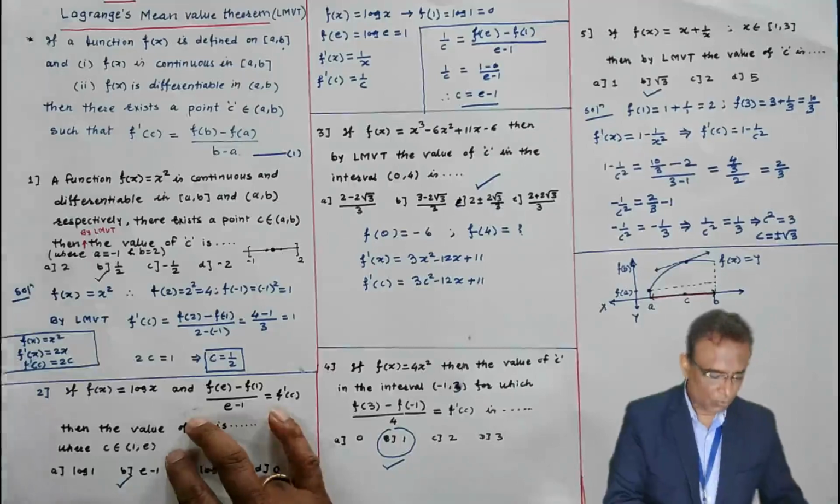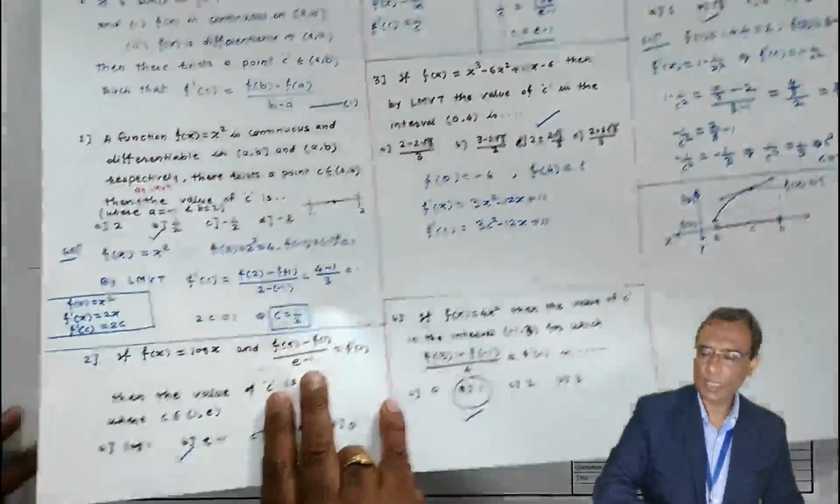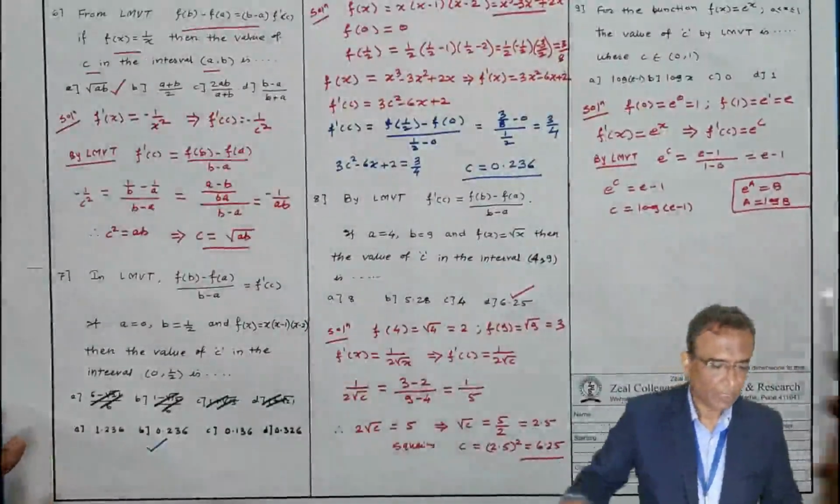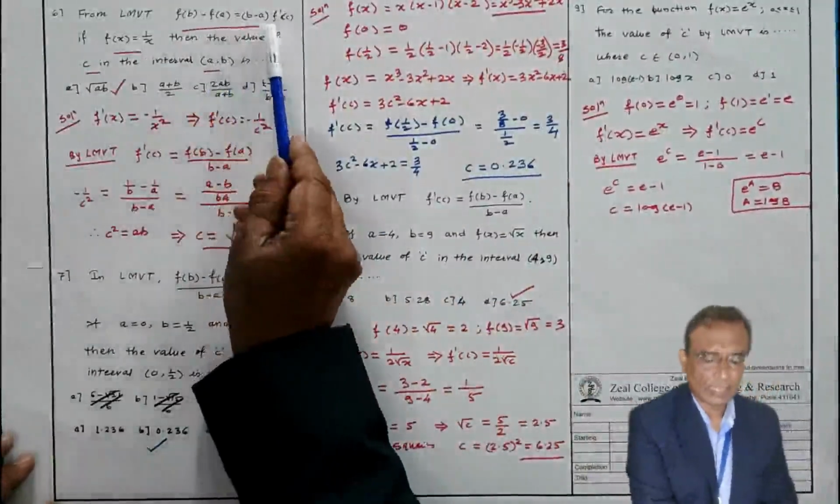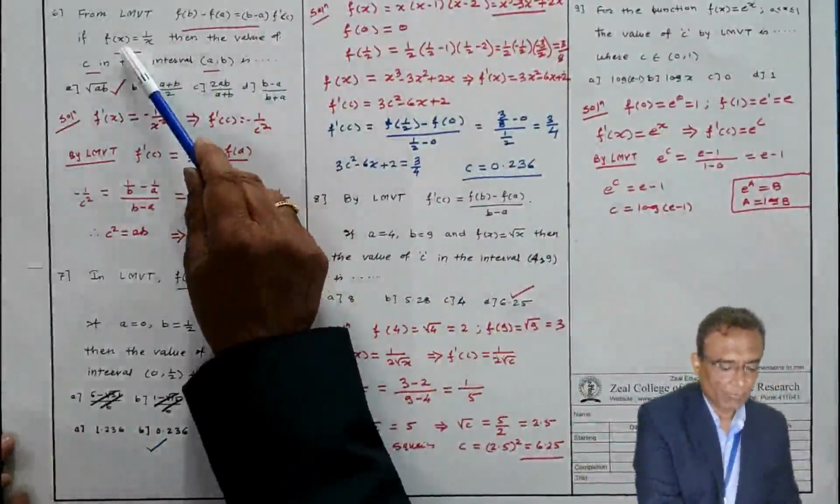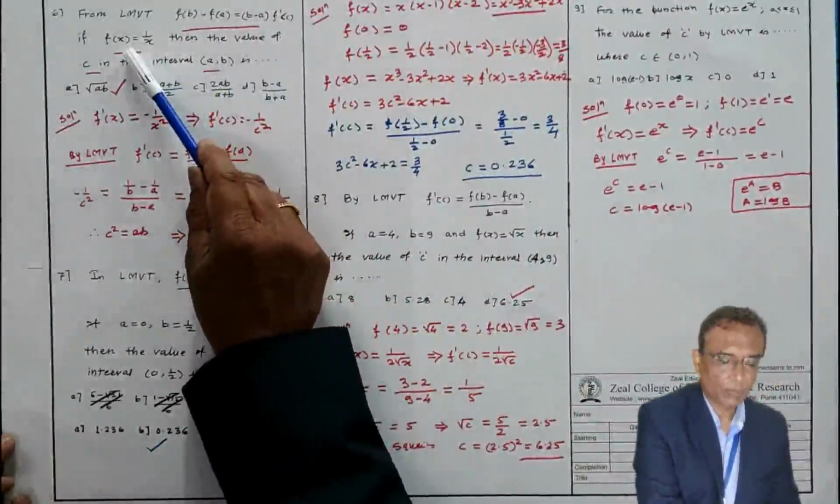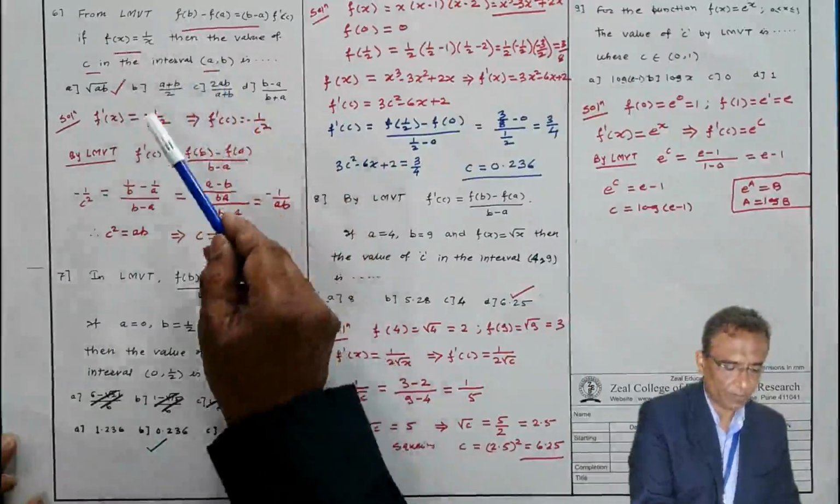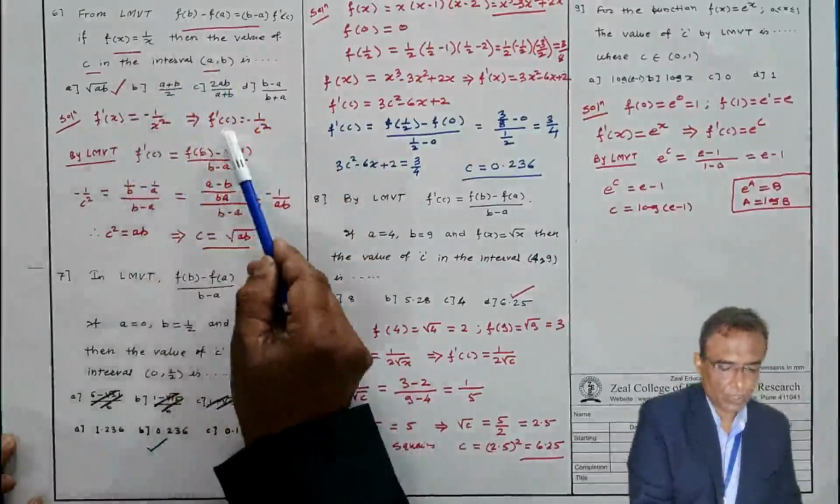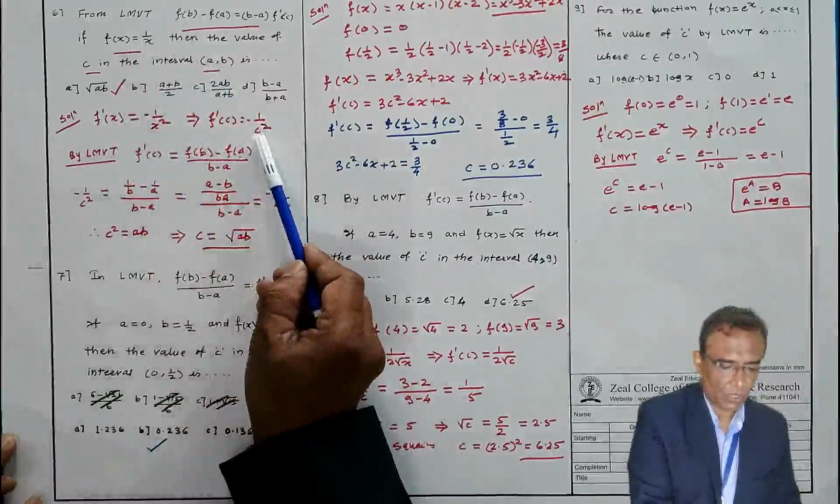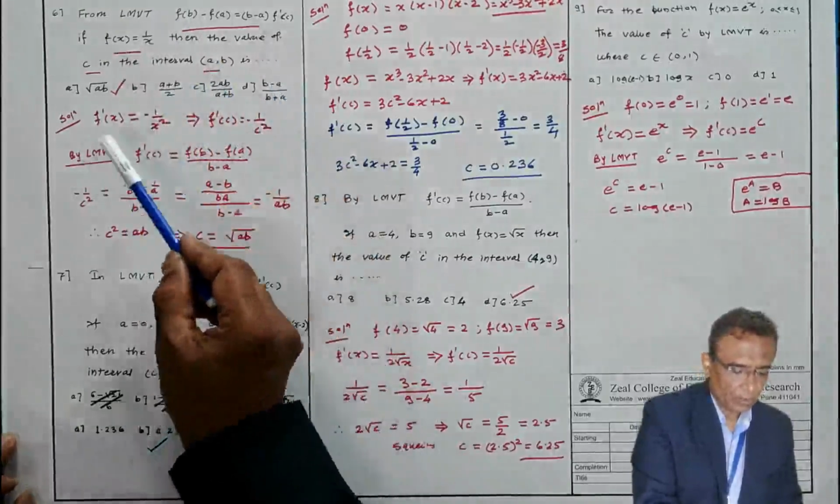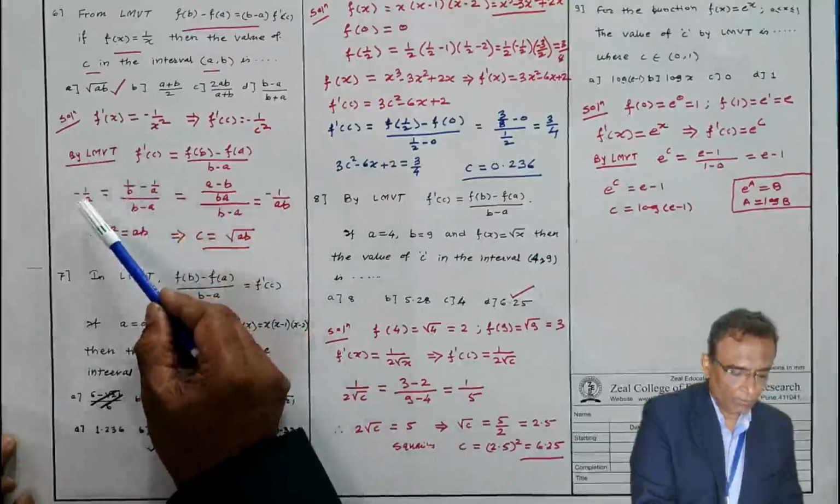Now, very quickly, next problem. Only functions and intervals are being changed. Here, this is Lagrange mean value theorem. f(x) is 1 by x. Derivative of f(x) is minus 1 by x square. Put x equal to c. f dash c equal to minus 1 by c square.